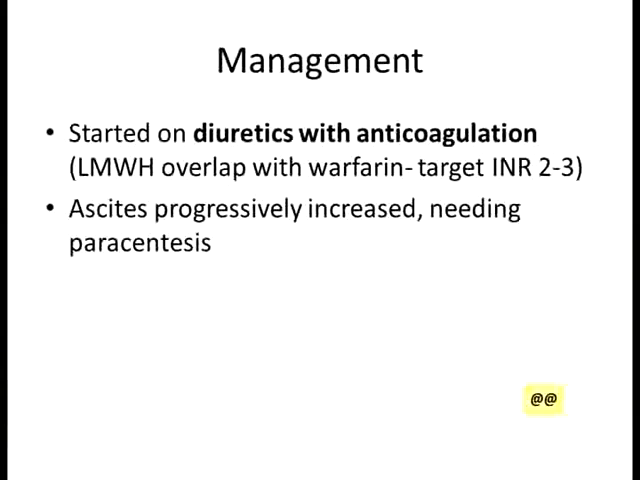So Dr. Shaji, the child, after the diagnosis of chronic Budd-Chiari syndrome, was started on diuretics and anticoagulation, which is the treatment for Budd-Chiari syndrome. Initially, it was started with low molecular weight heparin, which was overlapped with warfarin, and the target INR was kept between 2 to 3. And despite these diuretics and anticoagulants, her ascites kept on progressing, and she needed paracentesis.